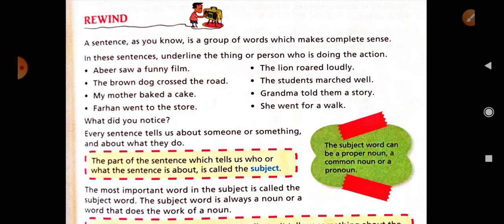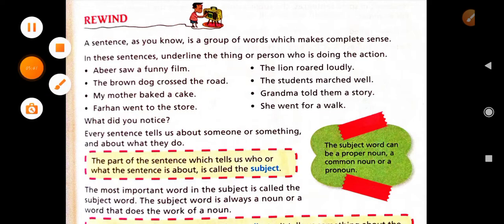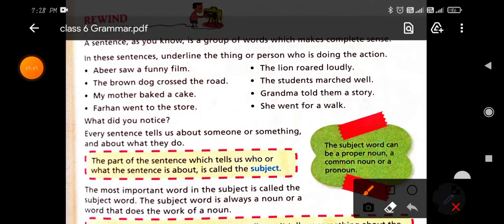It means the part of the sentence, only a part and not the complete sentence, which tells us who or what the sentence is about.